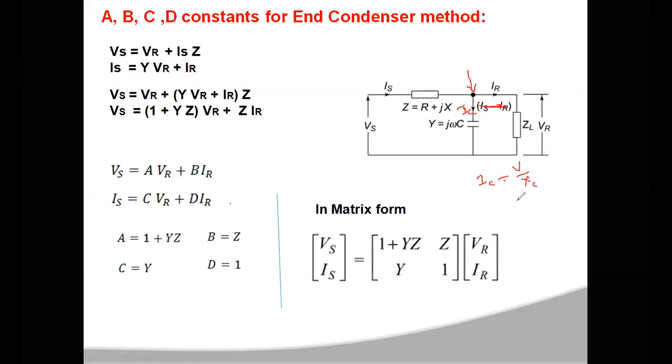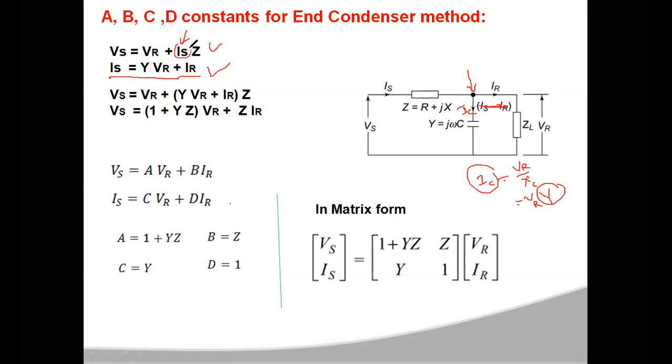Okay, so this can be written as V into Y. This Y is the reciprocal of 1 by X. So Is can be written as, in place of IC, Y into VR plus IR. This voltage is VR, so VR into Y is your IC, and IR you have to write. So these are the sending end voltage and sending end current in terms of receiving end voltage and receiving end current. Here you are not having receiving end current.